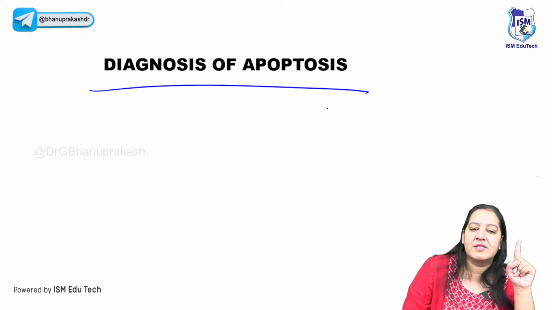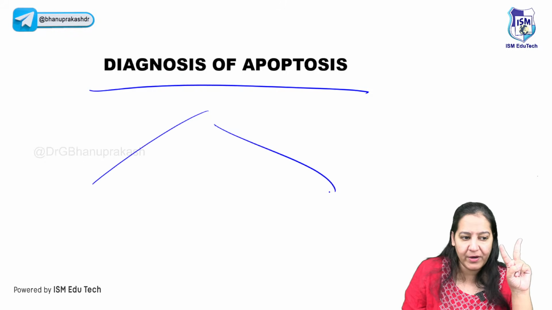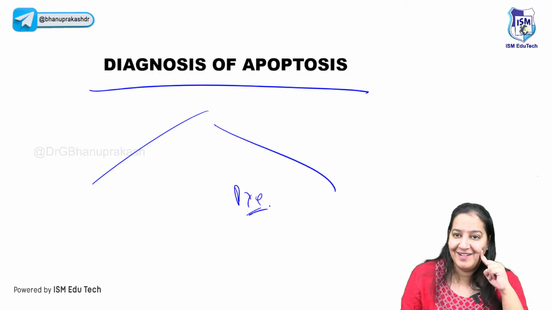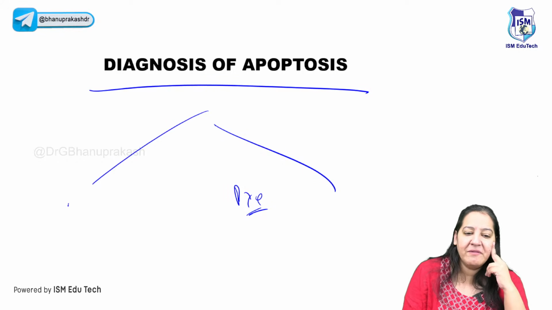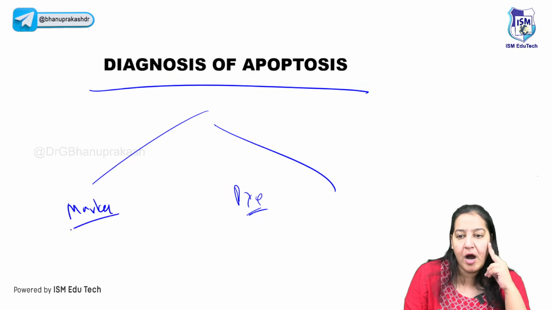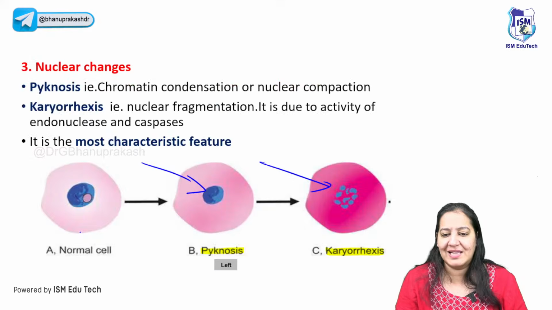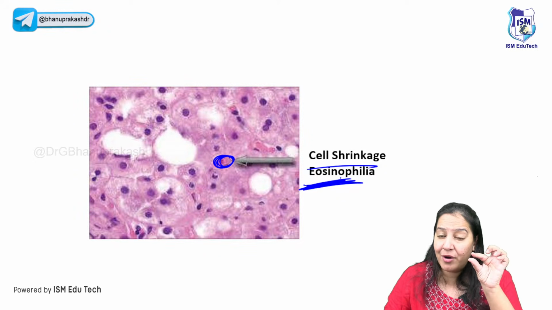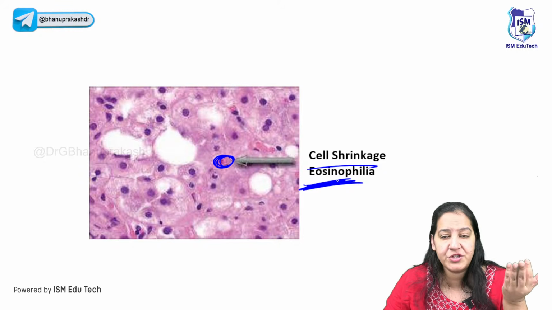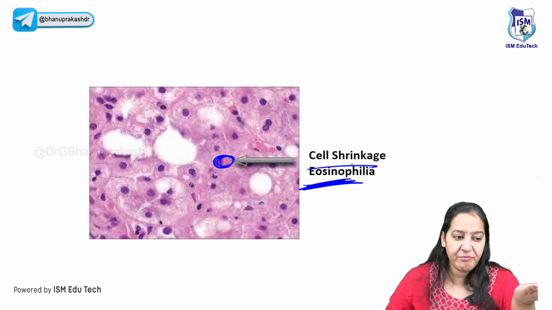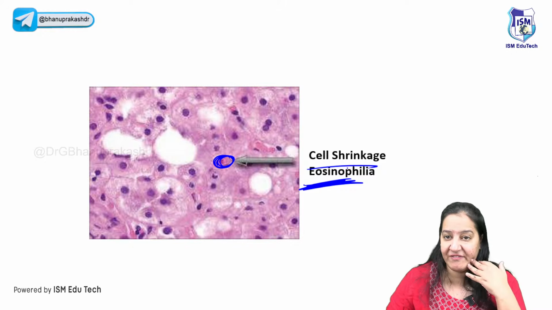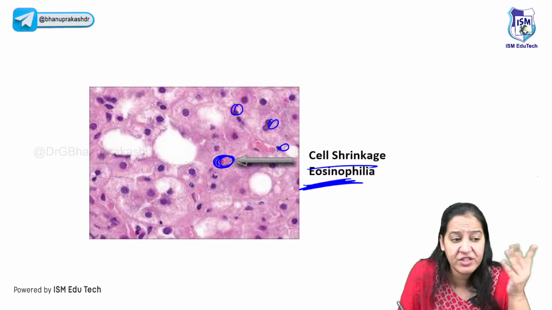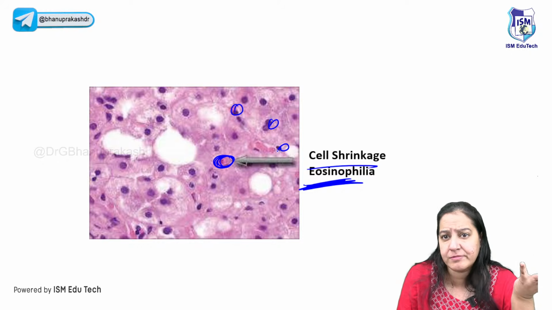Now coming to the diagnosis of apoptosis. There are two ways of diagnosing apoptosis. Do you know it? Both are MCQs, PYQs. Both have PYQs. Only two ways of diagnosis. Number one, there is a marker for apoptosis. Just suppose I'm showing you this slide and asking you, can you identify the apoptotic cell? So you will say, ma'am, the cell which is smaller, which is more pink, which is having a pyknotic nucleus, that will be apoptotic. But few of you may be having trouble. Ma'am, I cannot identify. I'm confused between this and this or this. Which one of them is apoptotic? It can happen sometimes to me also.